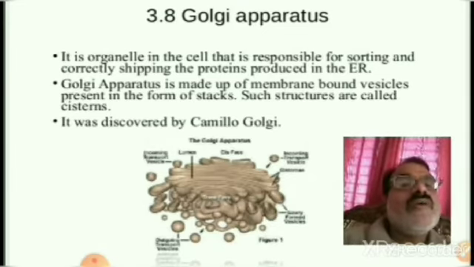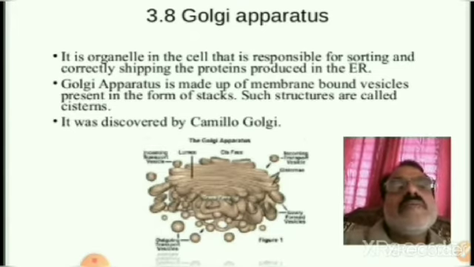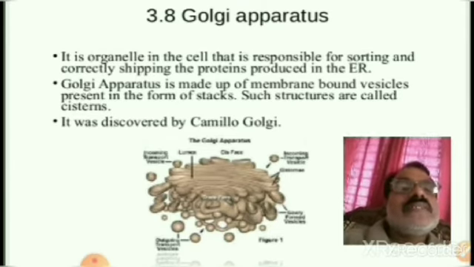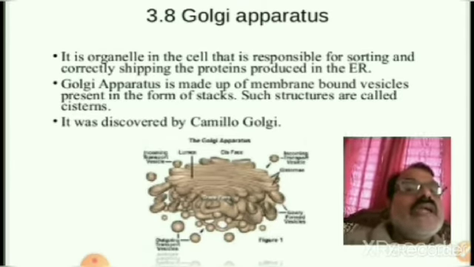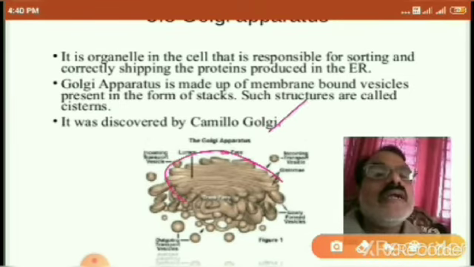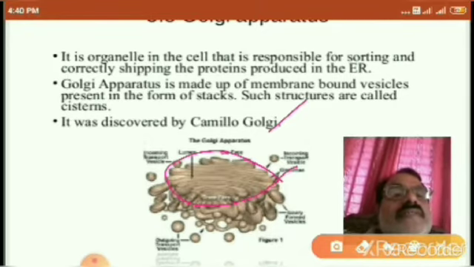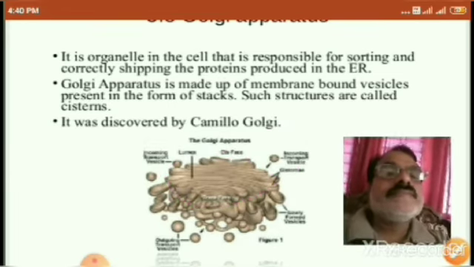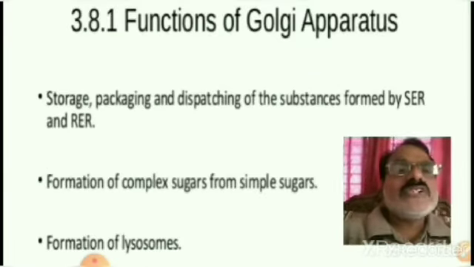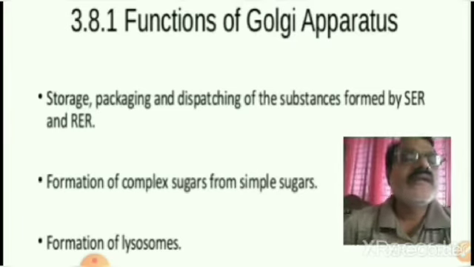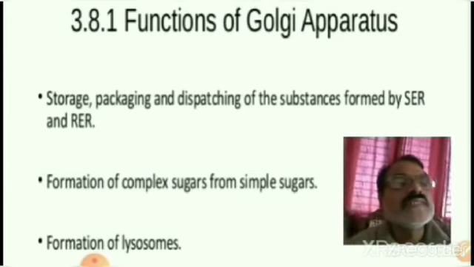The Golgi apparatus is made up of membrane-bound vesicles present in the form of stacks. Such structures are called cisternae. It was discovered by Camillo Golgi. Okay, here see the diagram of the Golgi apparatus. Functions of the Golgi apparatus: storage, packaging and dispatching of the substances formed by SER and RER.